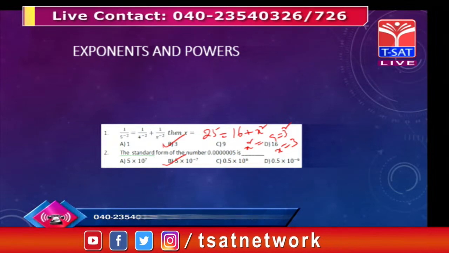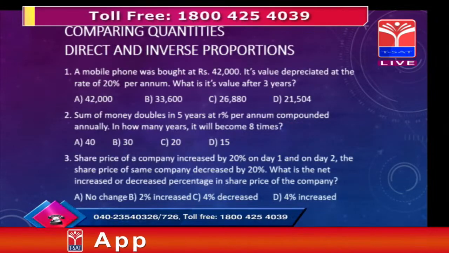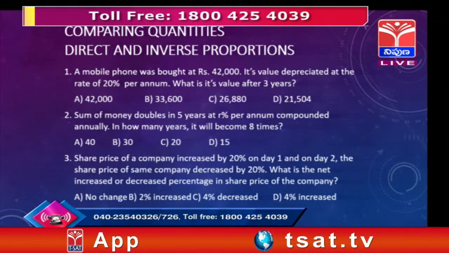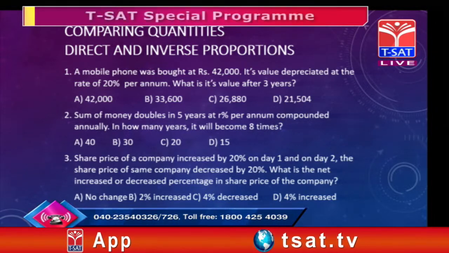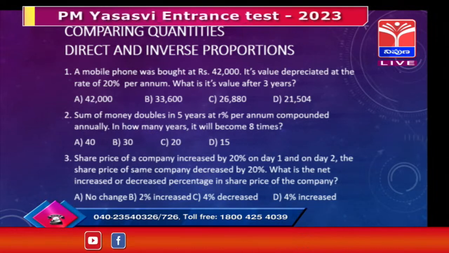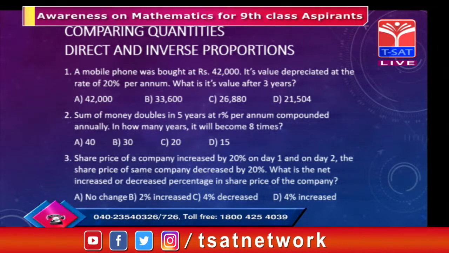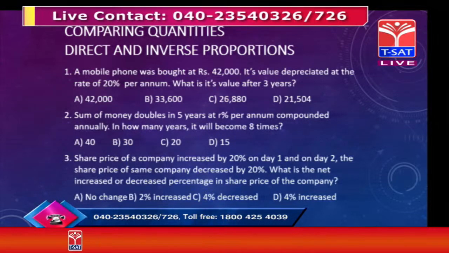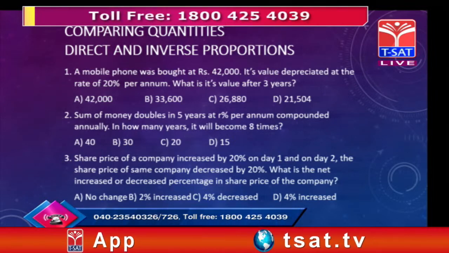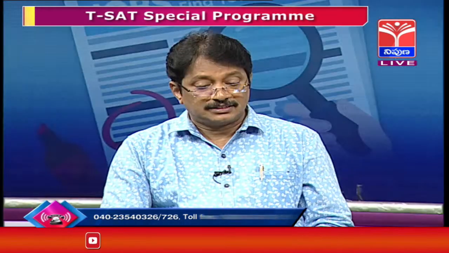Now we will see the next chapter, comparing quantities, direct and inverse proportion. Here a few questions, 3 questions, are given. A mobile phone was bought at 42,000 rupees. Its value depreciates at the rate of 20% per annum. What is its value after 3 years? How to do this?